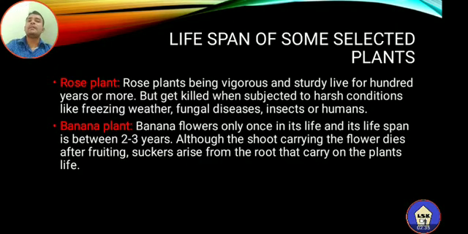The next example is a banana plant. The banana flowers only once in its lifetime; it is a monocarpic plant. After producing the flowers and the development of fruits, the plant will die. So its lifespan is between 2 to 3 years. Although the shoot carrying the flower dies after fruiting, suckers arise from the root that carry on the plant's life. At the base of the stem, a new plant will develop, called a sucker or rhizome, and that will develop as a new individual. It is a kind of vegetative propagation.